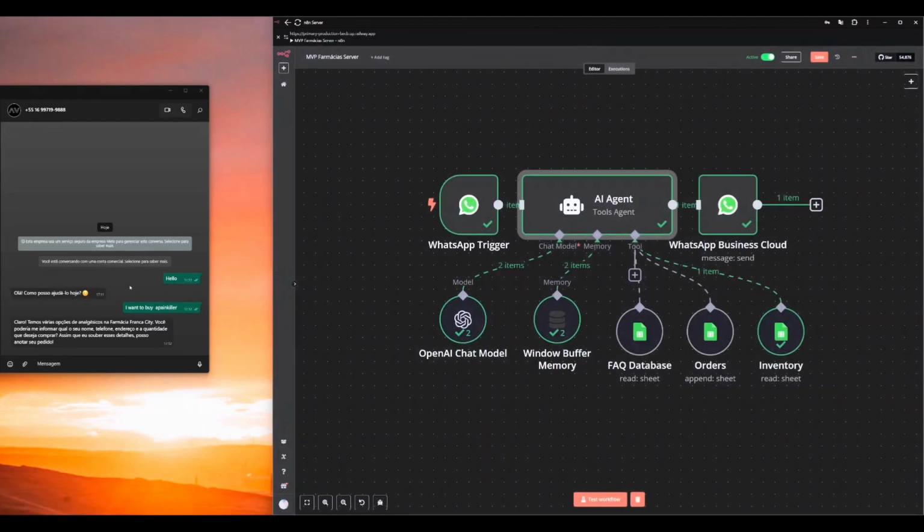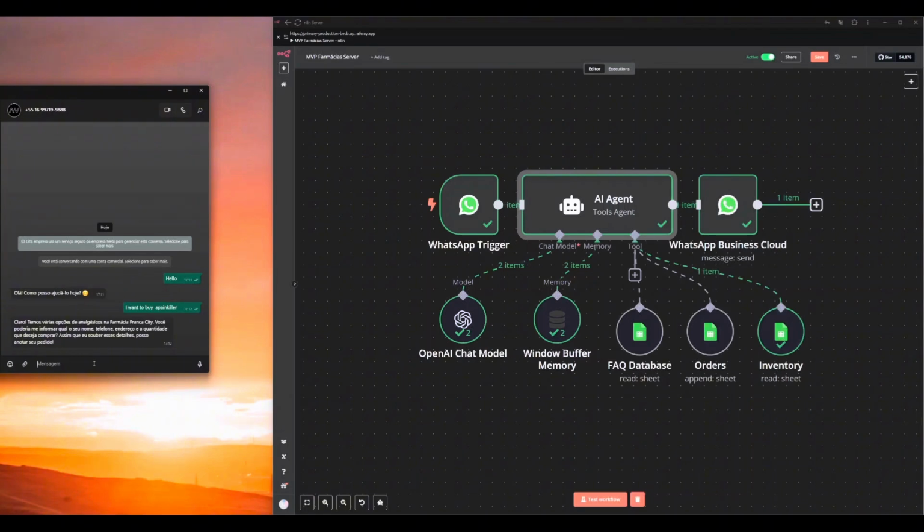So you might not be understanding, but it is saying that it has actually checked the inventory, and it answered back to me saying that they have some painkillers in the store, and it asked me for my telephone, address, and how much I'm going to want to buy. So I'm going to give them the details.